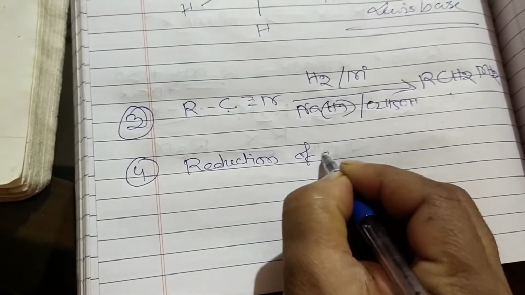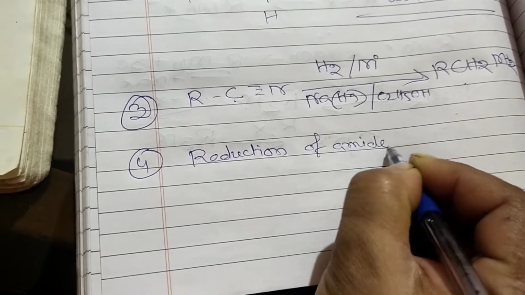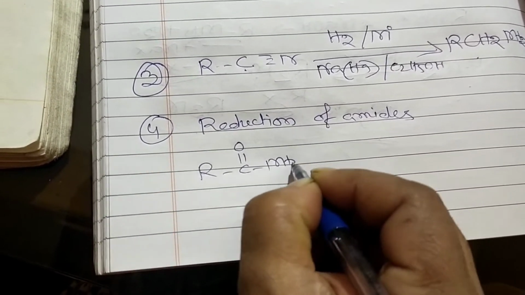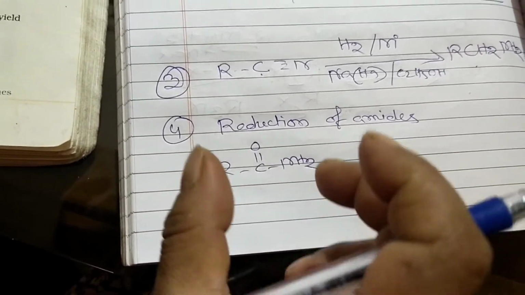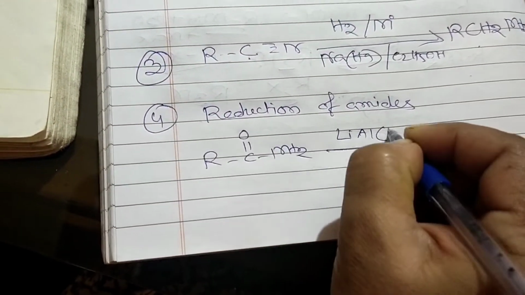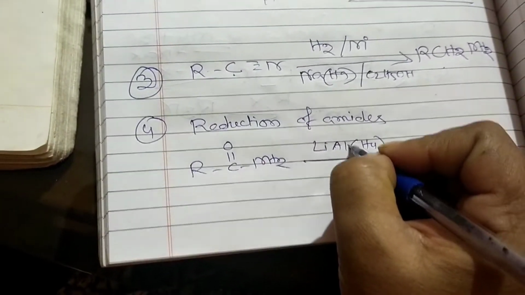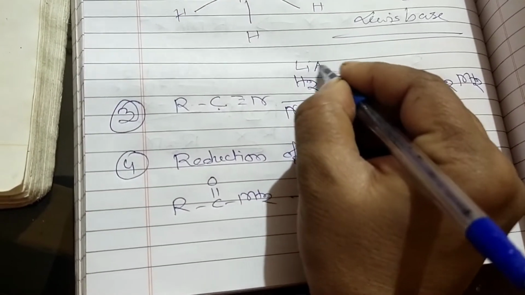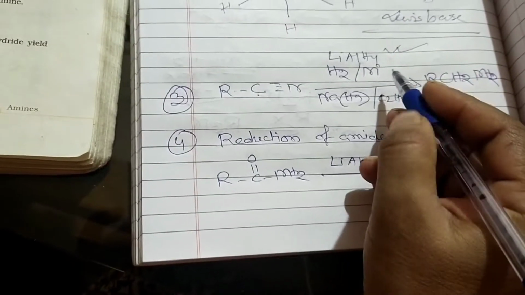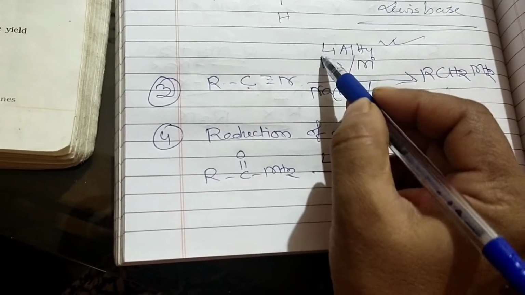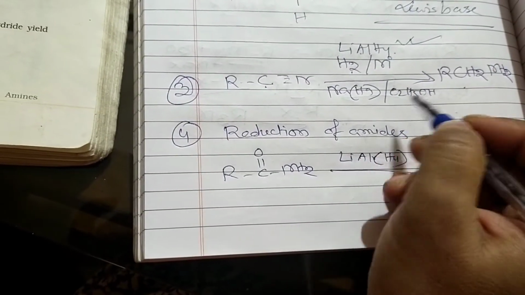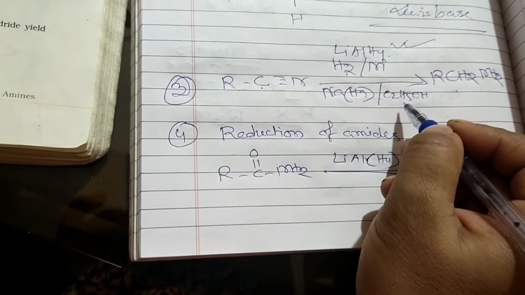So what is the formula of amides here? RCONH2, so R-C double bond O and NH2. This is the formula of which one? Amide, alkyl amide. And the amide in presence of which one? Lithium aluminium hydride. So we can see there also lithium aluminium hydride will be working, because wherever the reduction is going on, lithium aluminium hydride is a strong reducing agent, or in presence of hydrogen with nickel, palladium or platinum catalyst, or sodium amalgam in presence of alcohol.